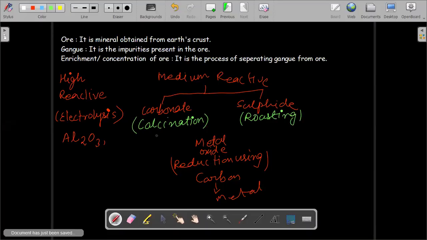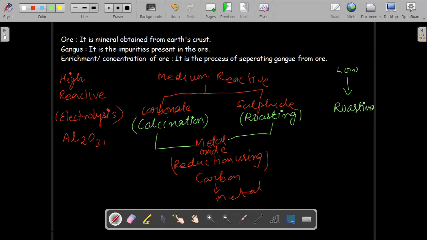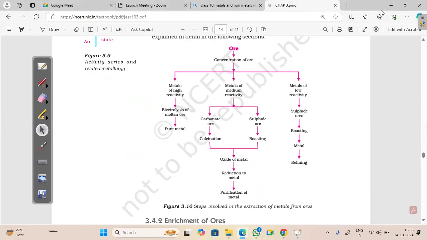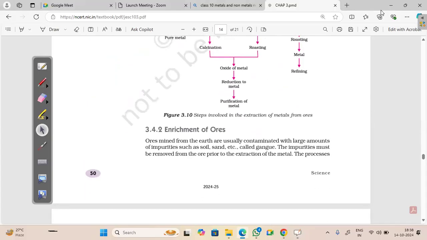So after the calcination and roasting, you obtain the metal oxide. Once you obtain the metal oxide, you proceed further. For the low reactive metals, you directly go for the roasting process and you obtain your metal. Let me see according to the book what different things are given. See, the same process is described here.